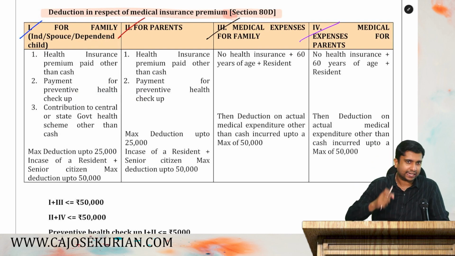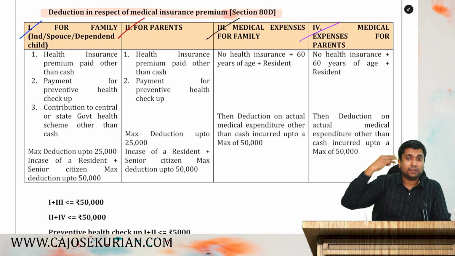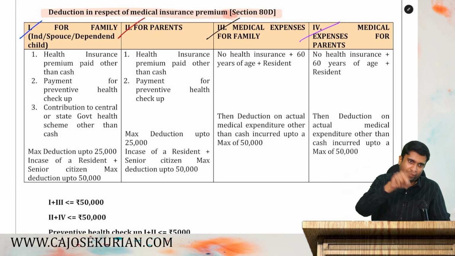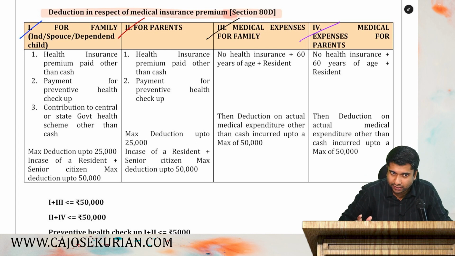There are 4 categories. Listen. Number 1, for family. Number 2, for parents. Number 3, medical expenses for family. Number 4, medical expenses for parents. Are you all with me?